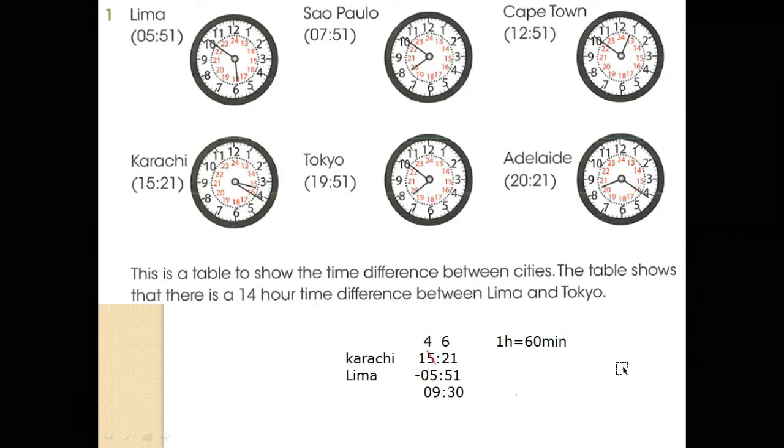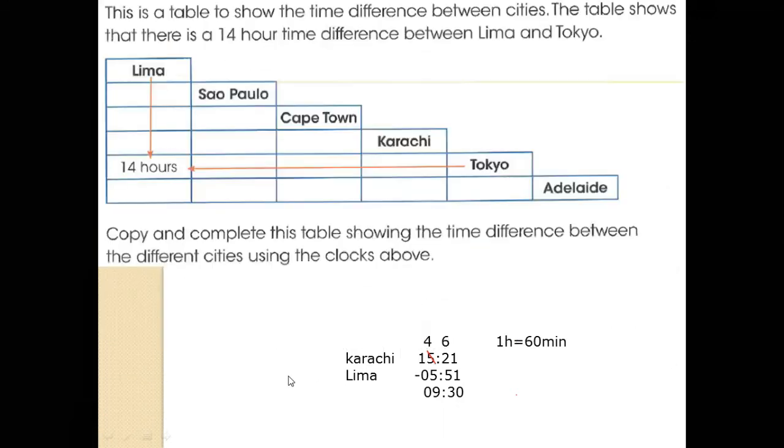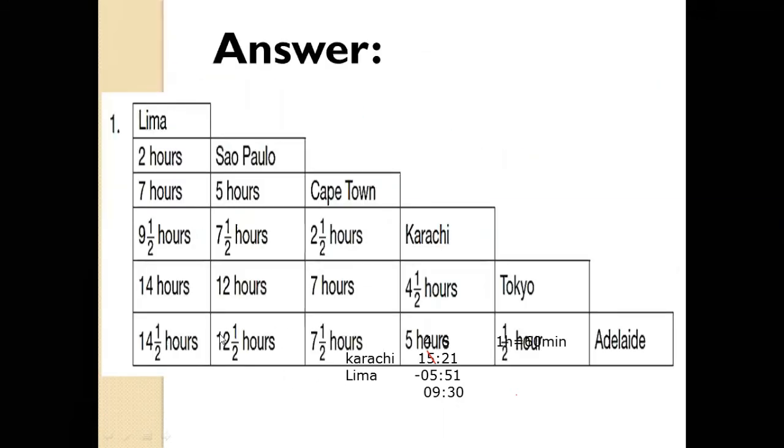That is your answer. I hope you understand. So my answer is 9:30, the difference between these two times. Let's check whether we are right or wrong. The answer from Karachi to this place is 9.5 hours, which is the same as our answer. Solve the remaining ones the same way. Here is the answer.